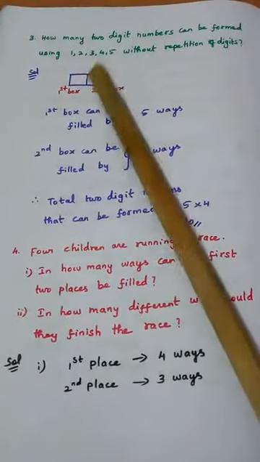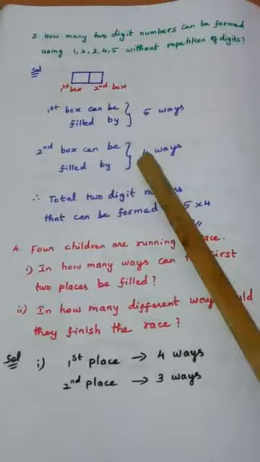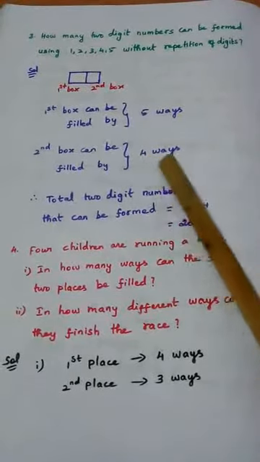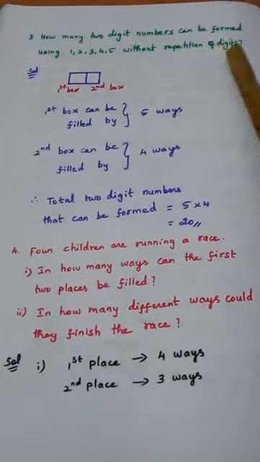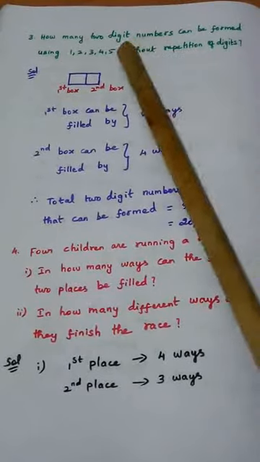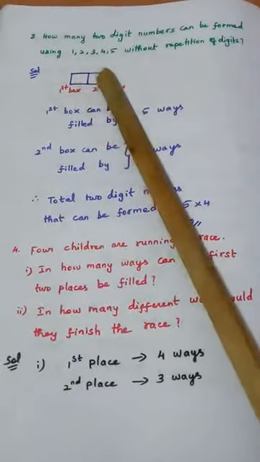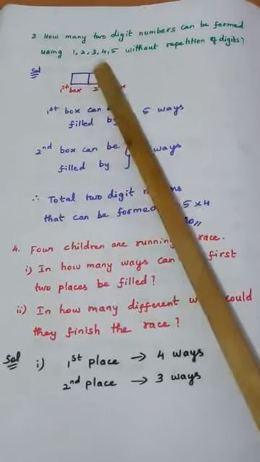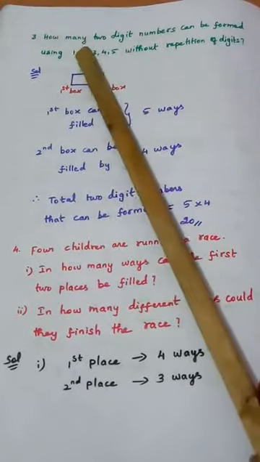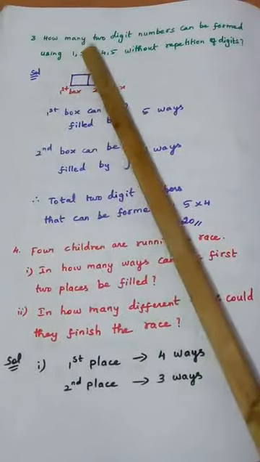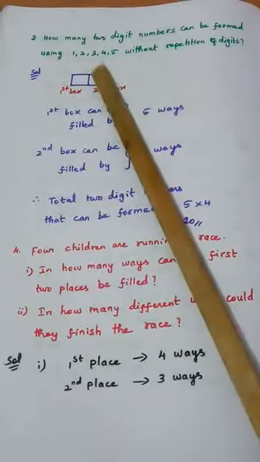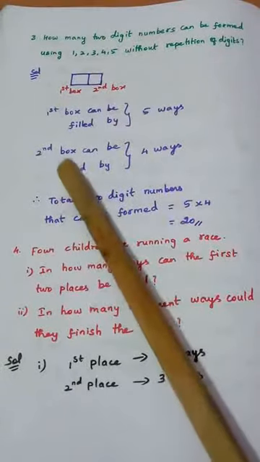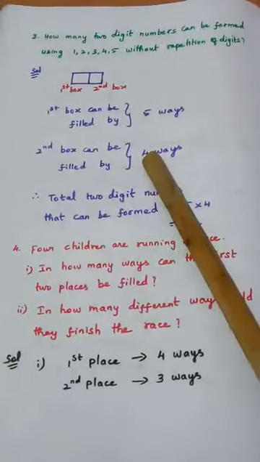Similarly, the second box can be filled in 4 ways. Why am I saying 4 ways? Repetition is not allowed, so the same number cannot come here. If I used 2 in the first box, I cannot use 2 in the second box. So one number will go, and the balance 4 numbers are available for the second box. So the number of ways of filling the second box is 4.